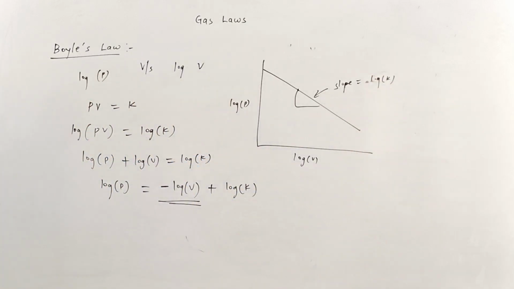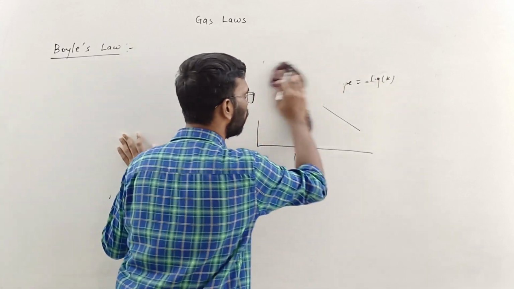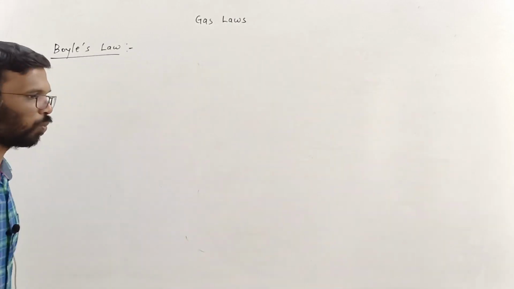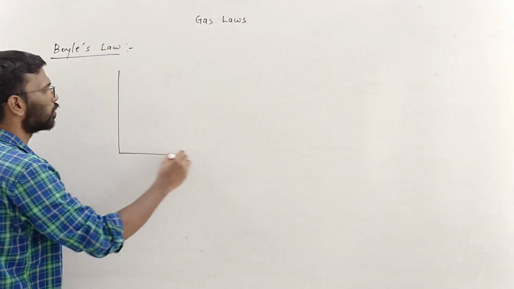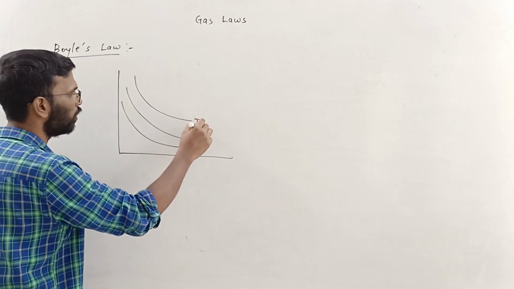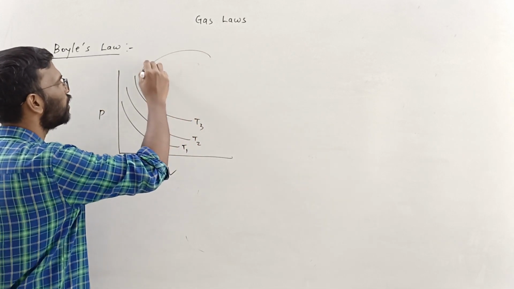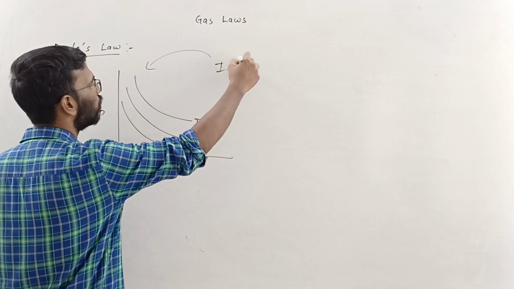So these are the possible graphs one should know for Boyle's law and their relation. Many sets which we write over here, let's say this is T3, T2, T1, this is pressure and this is volume. This set of graphs is called isotherms.